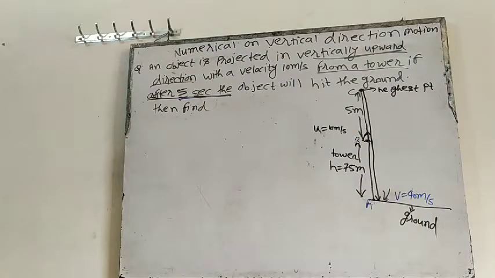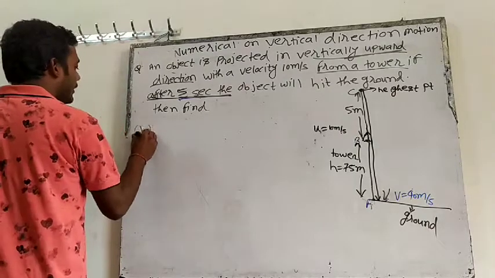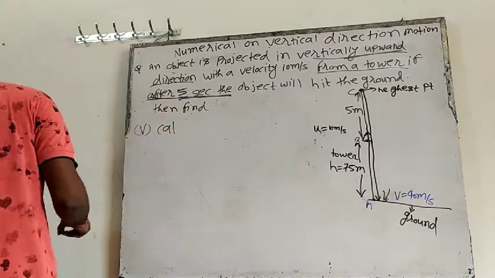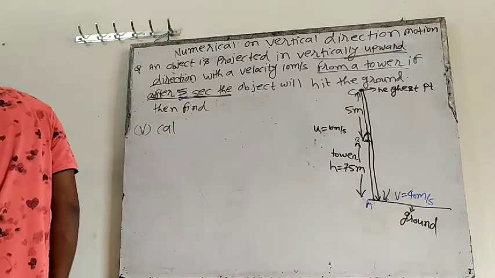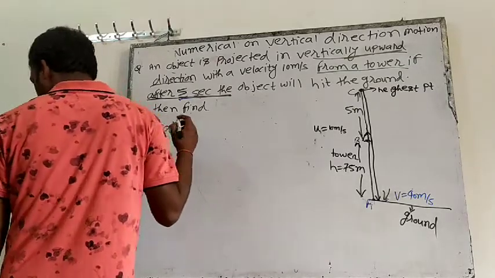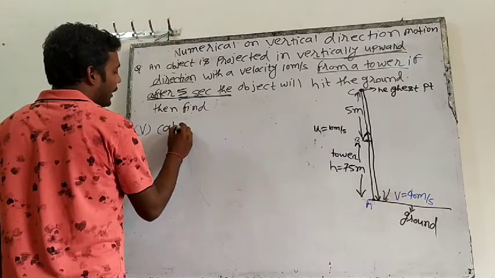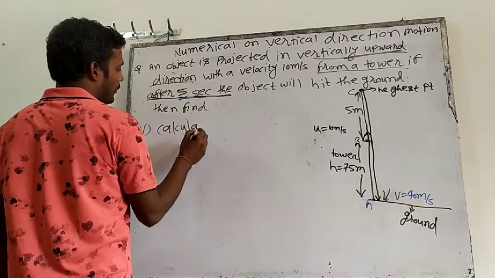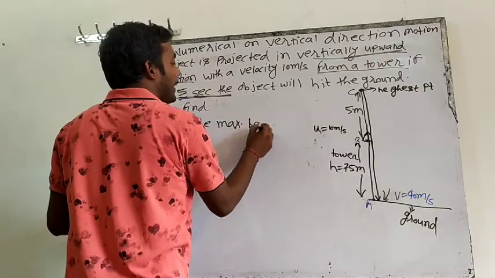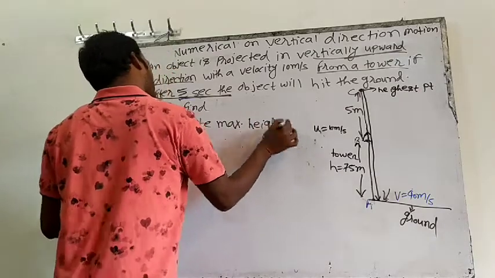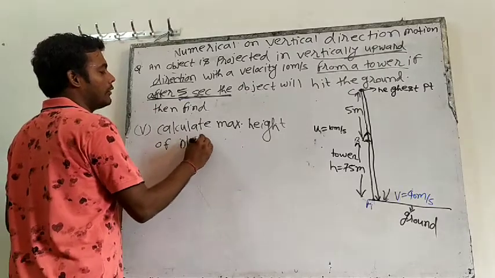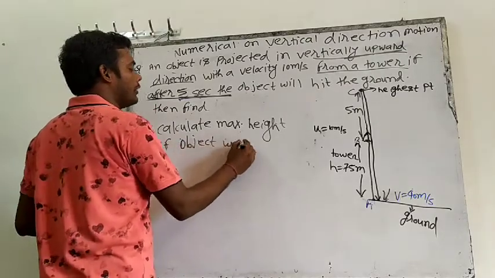The fifth question in this: calculate the maximum height of the object with respect to the ground.